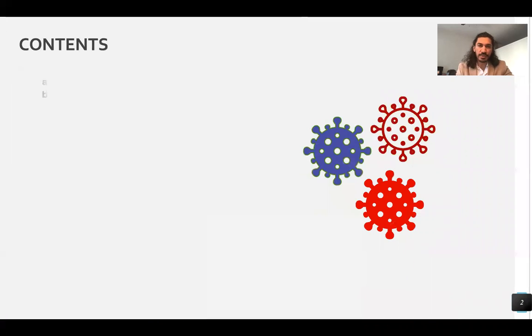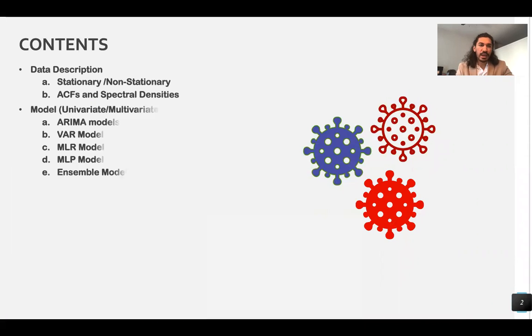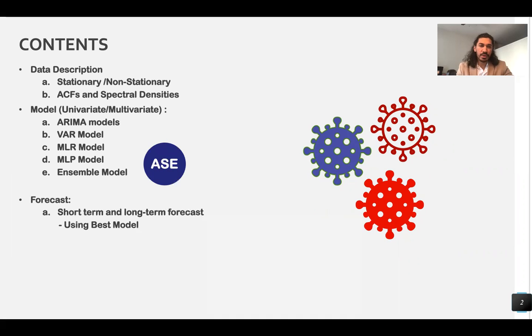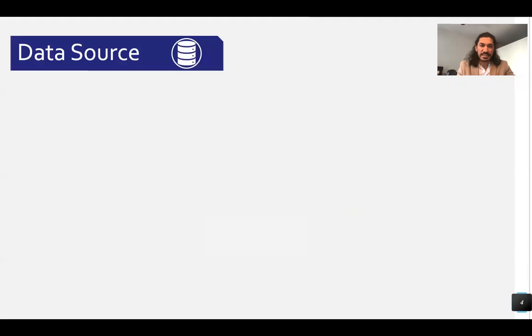Let's get started. Our presentation today is going to include some information about the data and also the different models that we have built to do the forecasting. We're going to pick the best model based on the one with the lowest ASE, and then use that model to do both short-term and long-term forecasting.